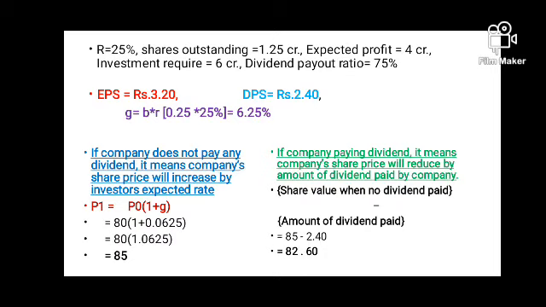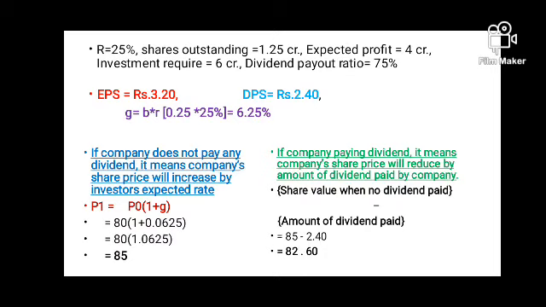Now as I said, we'll first start with finding out the value of share when the company is not paying dividend, and to find this out we need the growth rate. Now to find out the growth rate, the formula which we all have is retention ratio multiplied by rate of return, that is ROE.